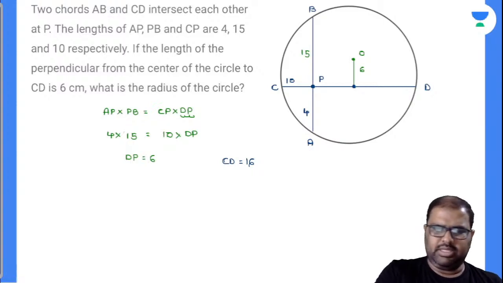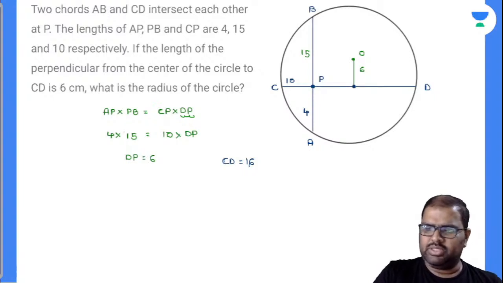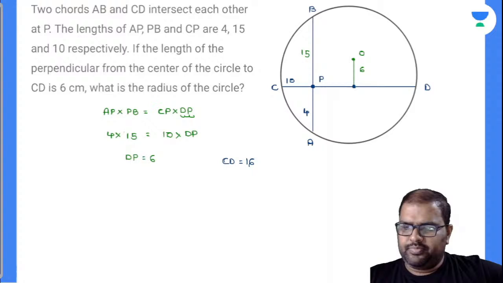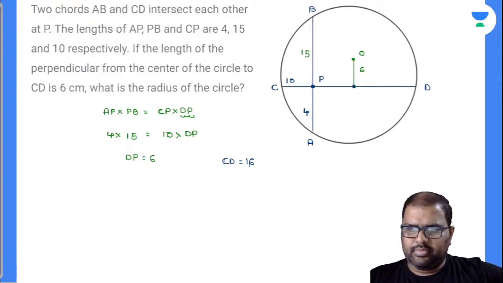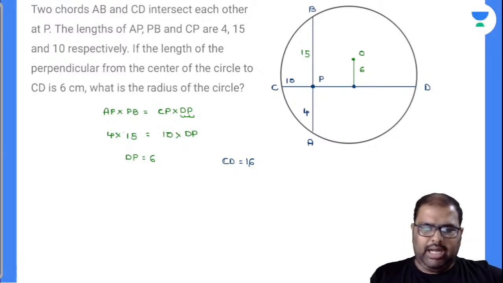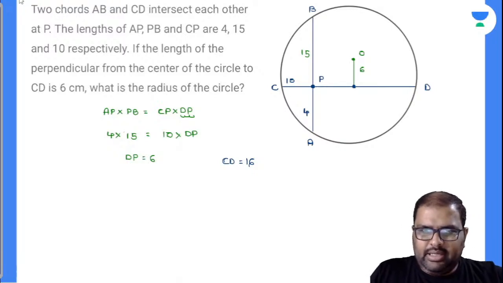We've solved this question here. One second, let me check the solution there. I've done the solution here. The length of AP is 4. PB is 15. Yeah, that's the point, right? Yes. I got the thing here. Let's check here.